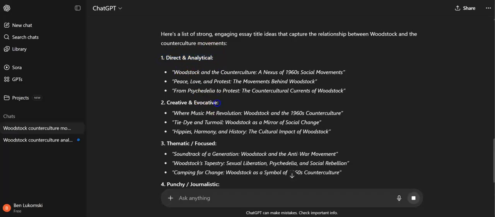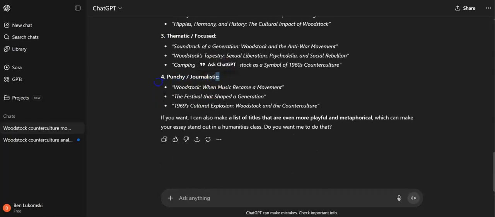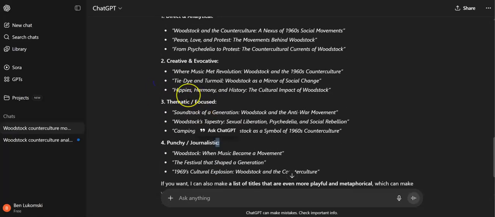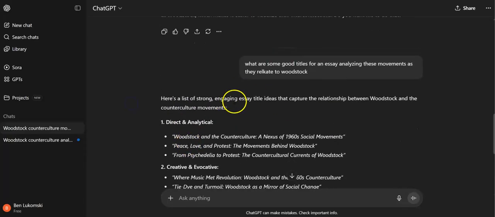So there's the analytical style, a creative style, more focused style, journalistic style. And it gives me a few from each of those, and you don't have to take one of these directly and then copy paste it into your Word document, of course, but these provide you some pretty good inspiration to come up with your own titles. And that's a really good way to use ChatGPT, is the brainstorming and being able to help you focus your